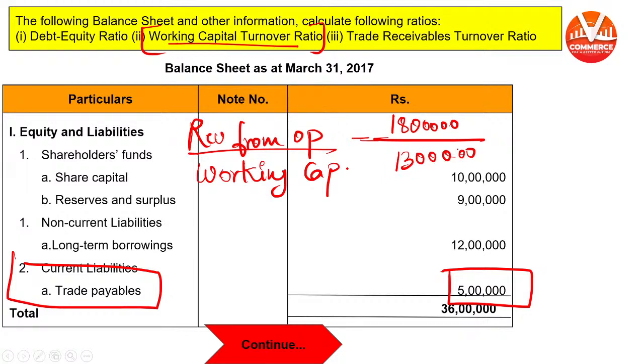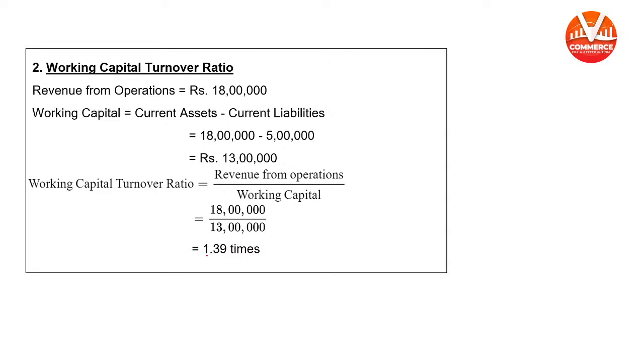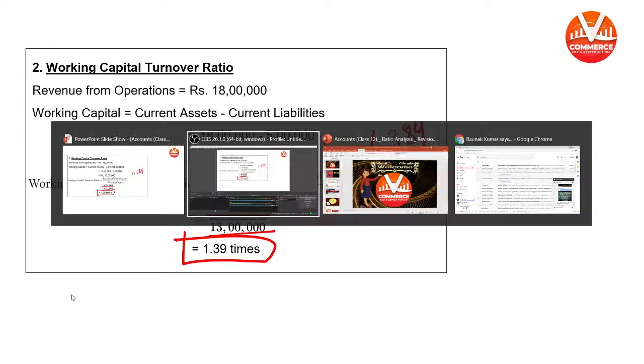So 18 lakh divided by 13 lakh is equal to 1.384. So this we will write as 1.39 times.